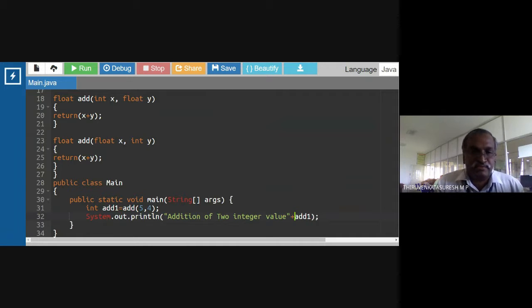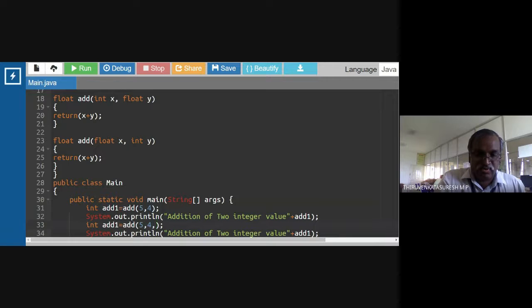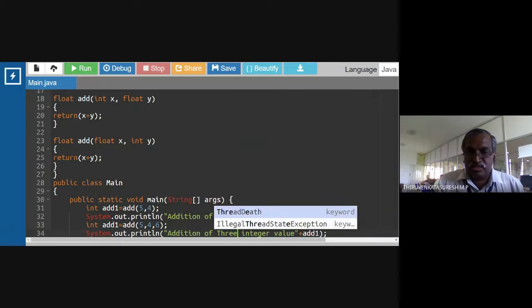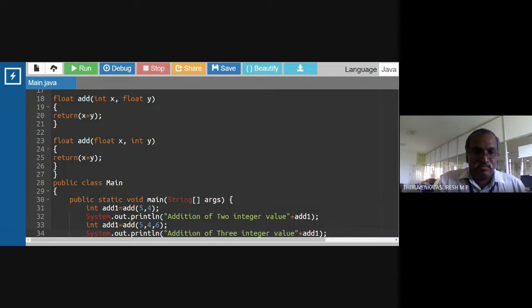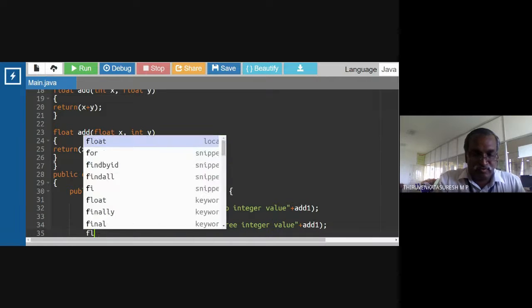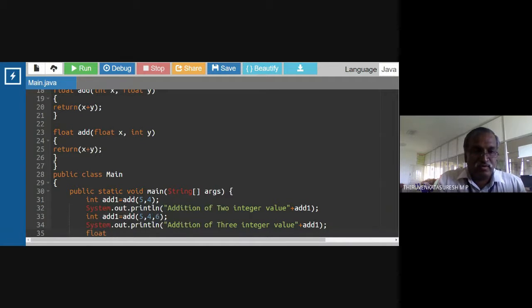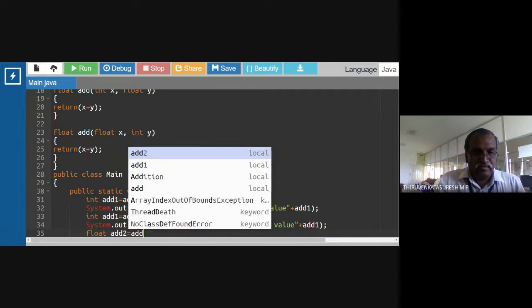Okay, now the same way I'm going to print three arguments. Addition of three values. So in the add, 5 comma 6, 5 comma 6. Here I'm going to supply three values. Addition of three integers. In the same way, float add2 equal to add.